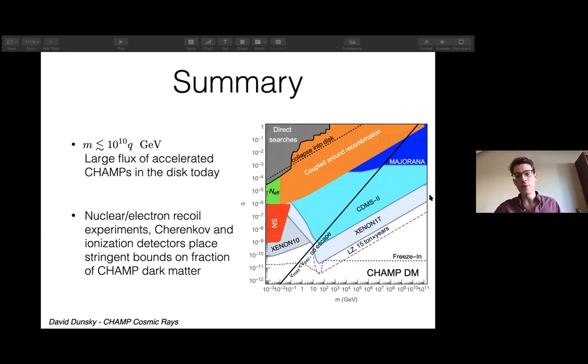For instance, for something like xenon 1 ton, it could extend up to like 10 to the 18 GeV if you were very careful with, for instance, veto counts for CHAMPs. Some of these scintillation detectors, for which we're looking for monopole searches, have incredibly strong flux bounds. And you can, as you say, Alessandro, constrain CHAMPs above the Planck mass with Q of order 1, which is pretty incredible, pretty crazy stuff.